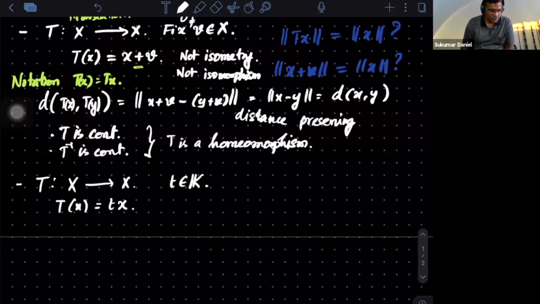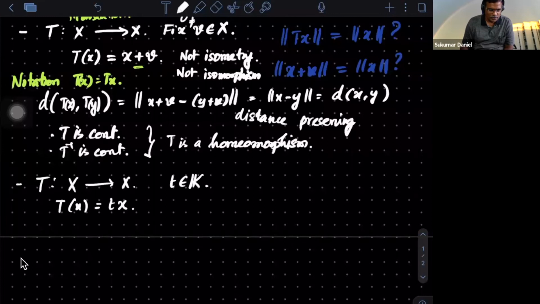Many of you said yes. Okay. Is it distance preserving? No. So it's not distance preserving unless you know something about the t, right? So it is not distance preserving, but it is a homeomorphism.